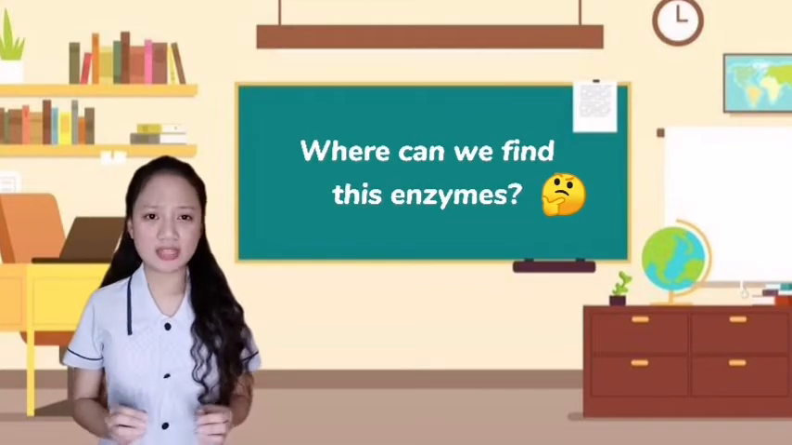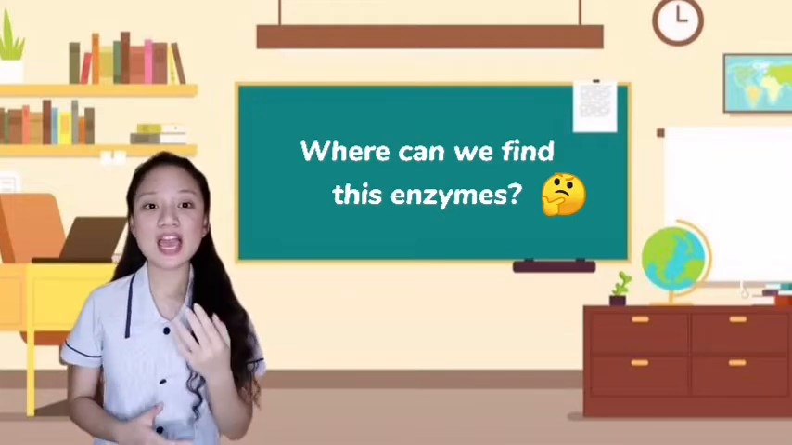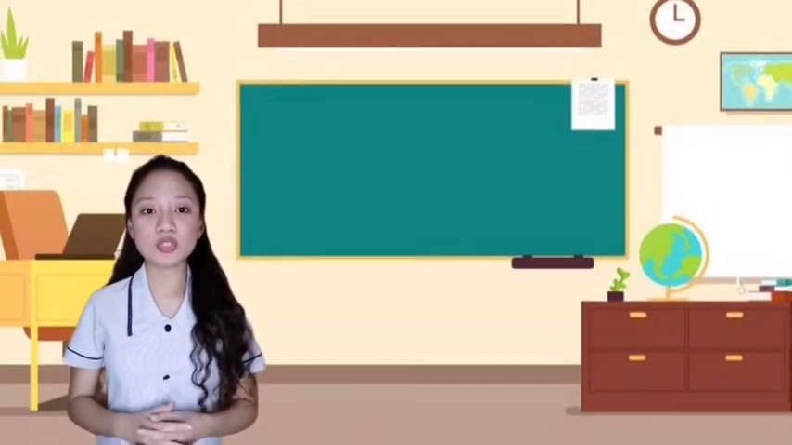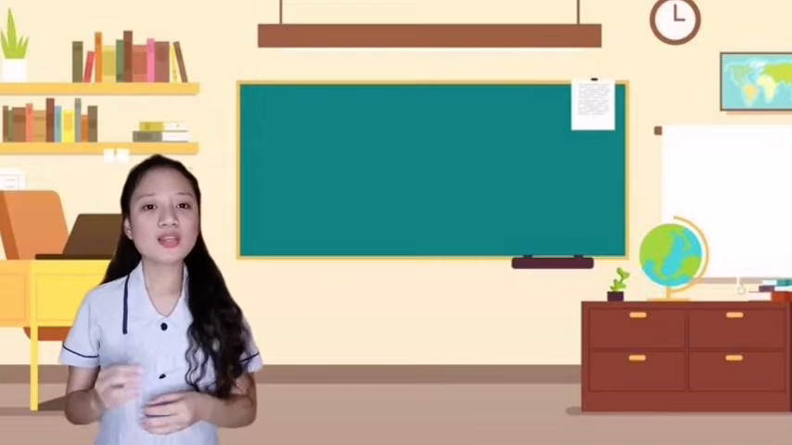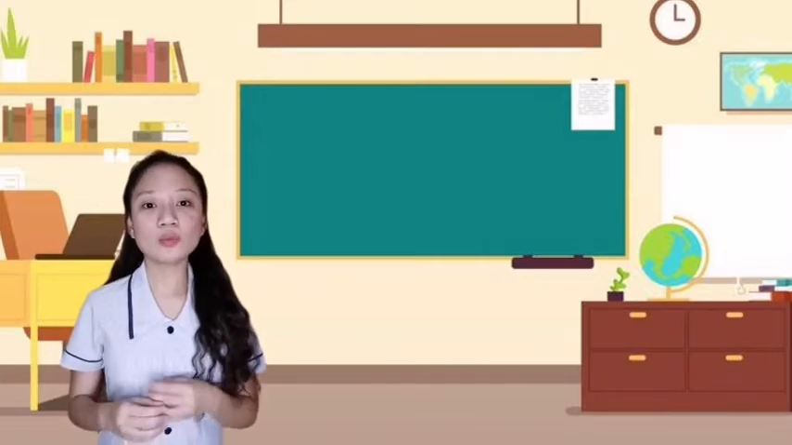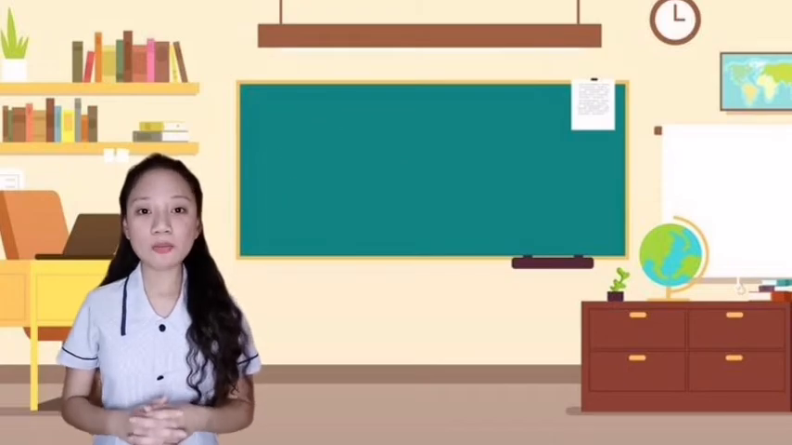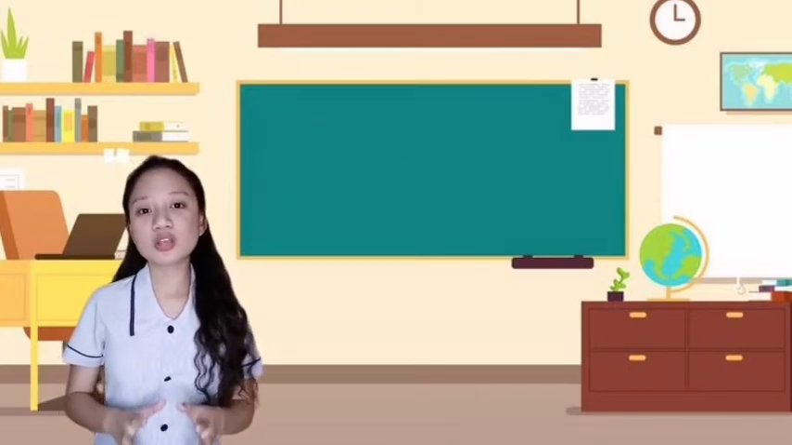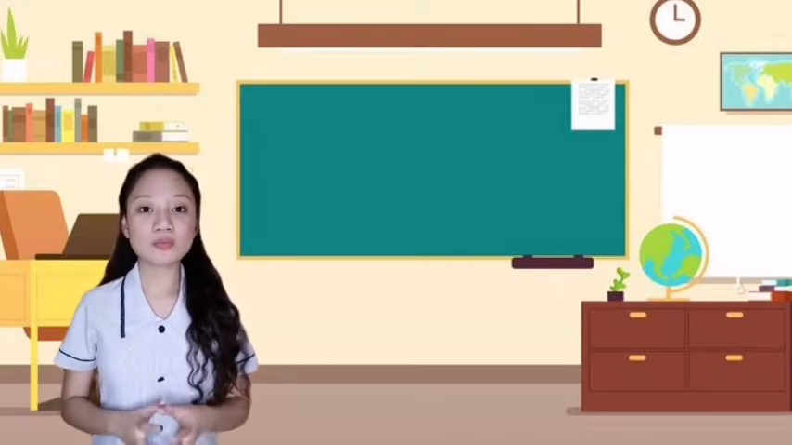And where can we find these enzymes? Of course, they are present in saliva, which helps us in chewing and breaking down the foods that we eat into smaller pieces. Then, in our saliva, we have what we call amylase that also helps break down carbohydrates, which are large complex molecules, into simpler ones that can be used by the body.